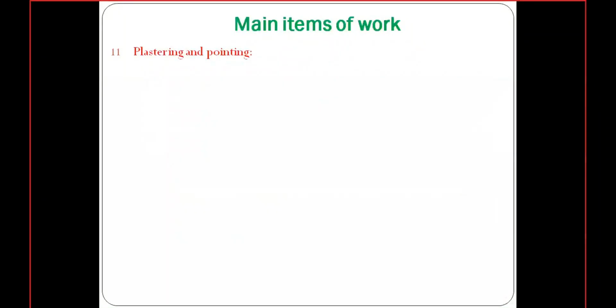So, coming to the next one: plastering and pointing. I think you already know about plastering. Usually the plastering is around 12 mm thick. Different types of plastering are there, not only 12 mm; there will be different portions of plastering, so maybe below 12 mm also. If you consider it roughly 12 mm thick, it will be calculated in square meters. Whatever plastering is there, the total will be calculated in square meters.